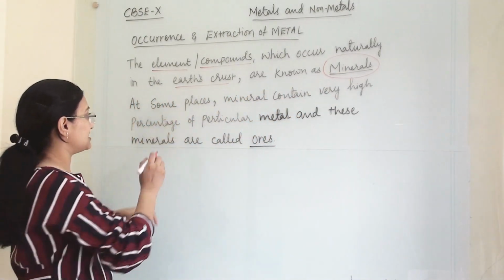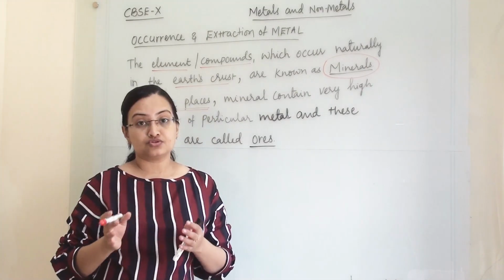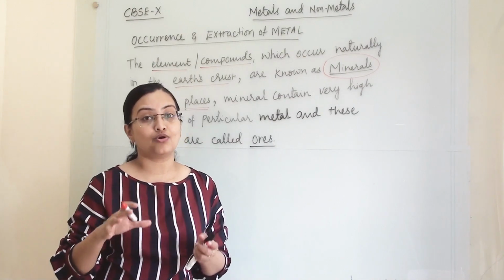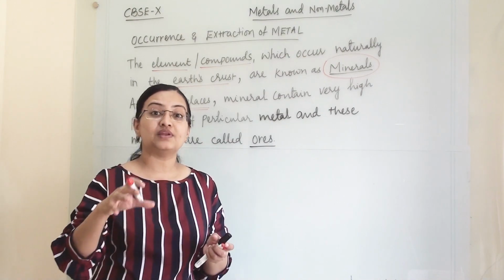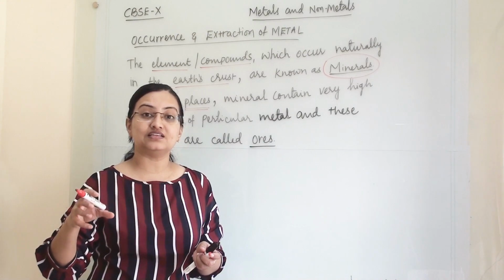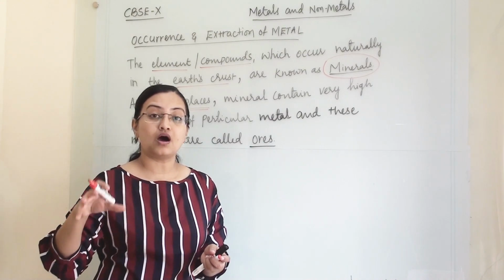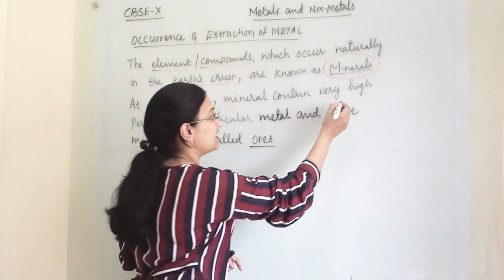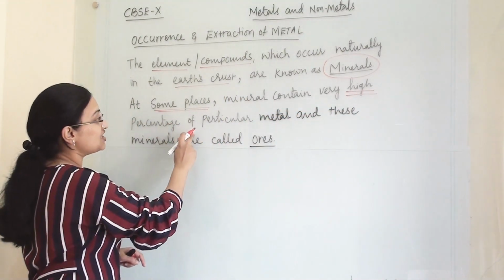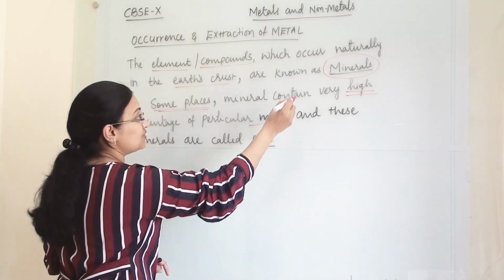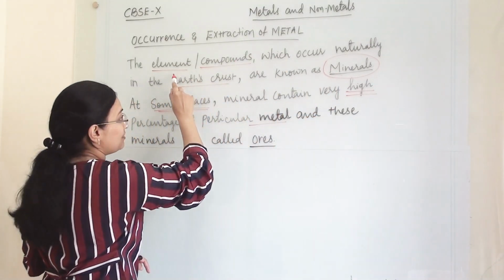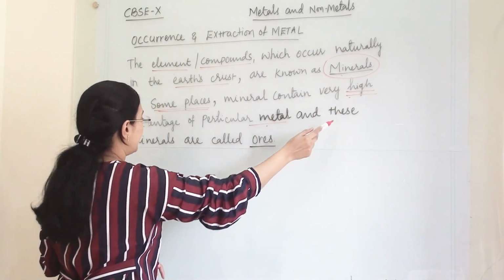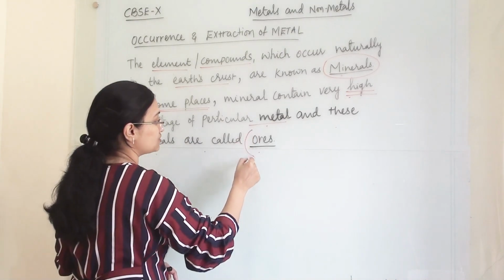Now in social studies also we have studied that in India at some places there are mines of metals. At some places you will see that a metal is in high amount. How is that possible? At some places minerals contain a very high percentage of a particular metal, and these minerals are called ores.